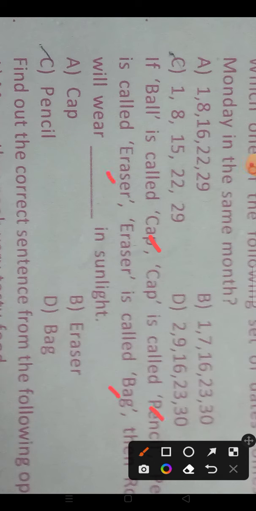We wear cap in sunlight. But cap is called pencil. So C option is correct. You will wear pencil in sunlight. Yes, pencil means cap.